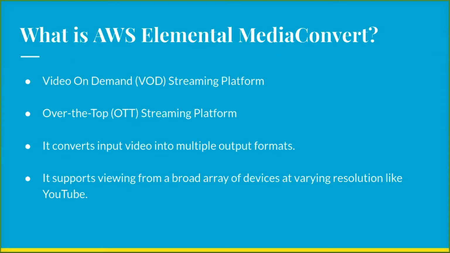For this platform, we need a service called Elemental Media Converter. This is a new service provided by AWS. Before this, there was also another service called Elastic Transcoder, but it has some disadvantages. So this new service called Elemental Media Converter came into the picture. Now we will start with what is AWS Elemental Media Converter.